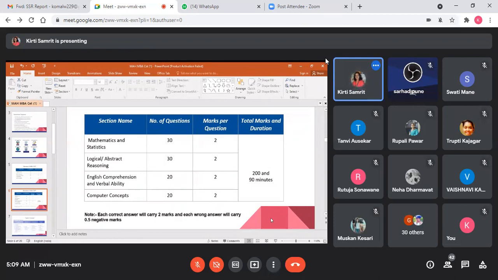Whenever you start your test, don't waste your time immediately on critical problems like quantitative aptitude or English comprehension. At first try the computer concepts questions, because this section may help you to increase your marks.